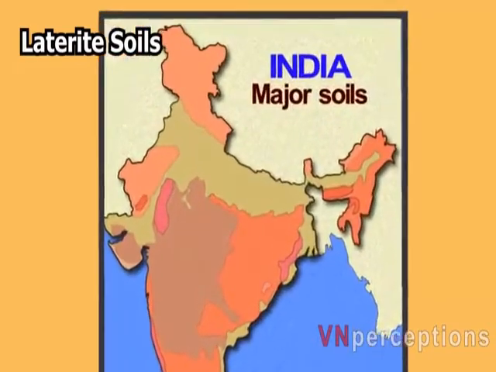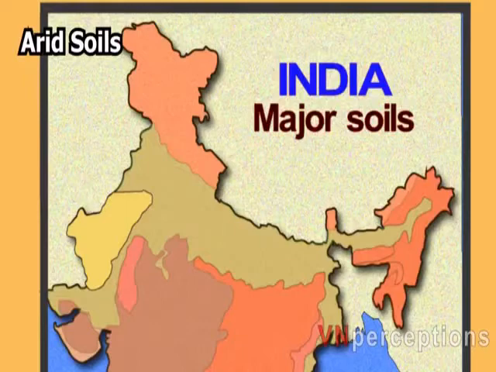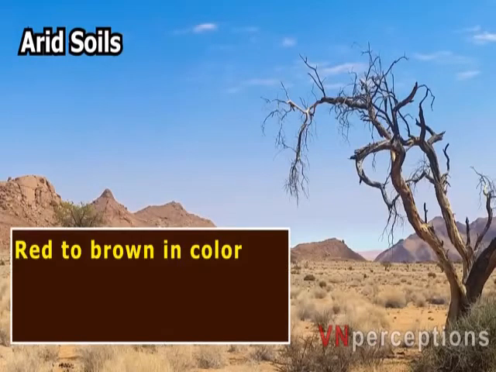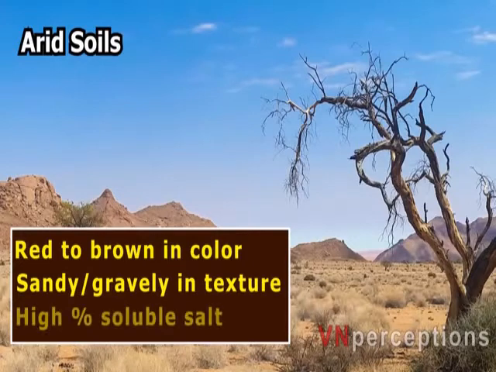Coming to the next soil, and that is arid soils. These soils are derived from the disintegration of adjacent rocks and are largely blown from coastal regions and Indus Valley. Arid soils are characteristically developed in western Rajasthan, which exhibit characteristic arid topography. Arid soils range from red to brown in color.